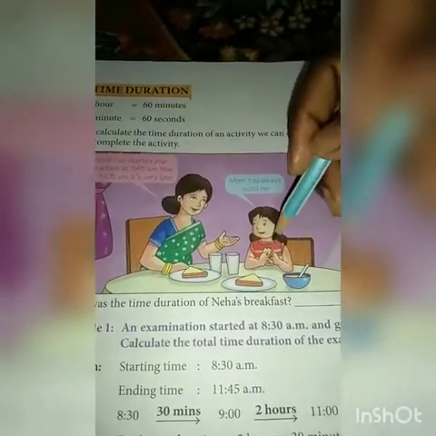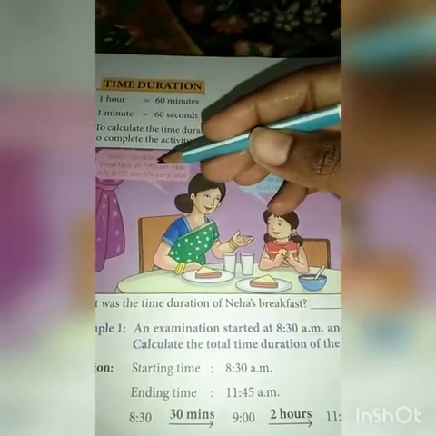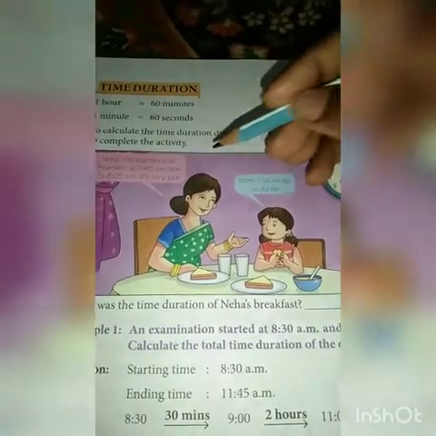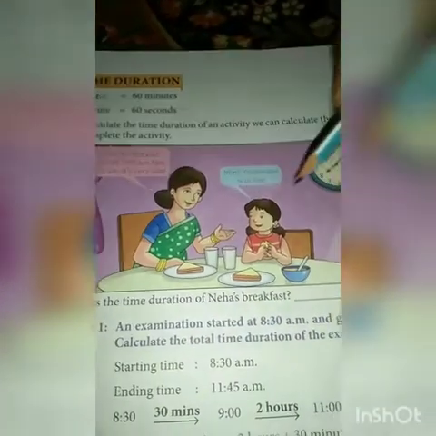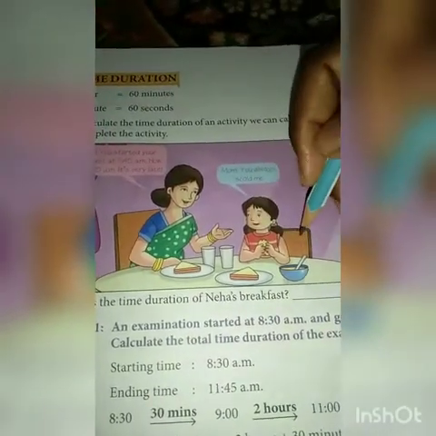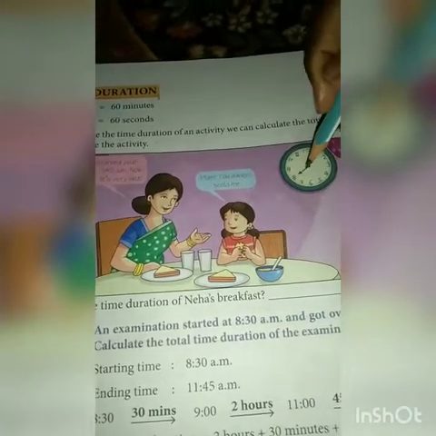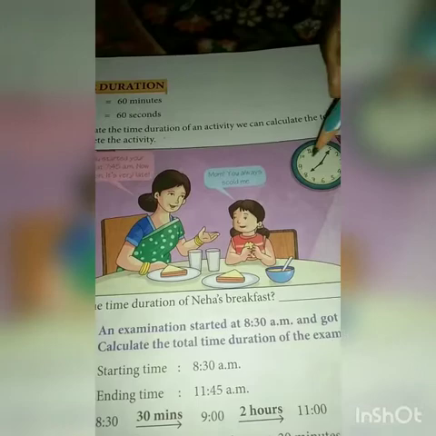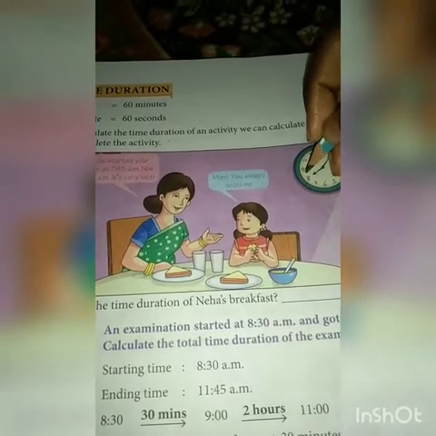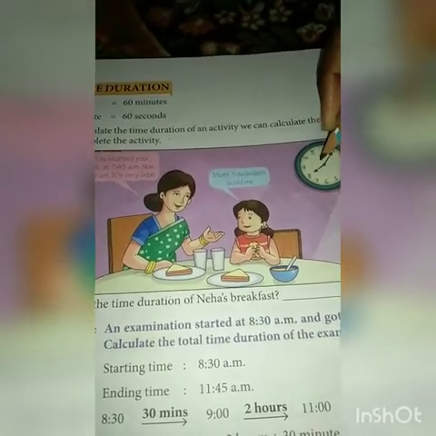breakfast? As she started her breakfast at 7:45 am, and now it's 8:05 am. She is still doing the breakfast. So what time she started? 7:45. 45 means the long hand is on 9. So it is 7:45.